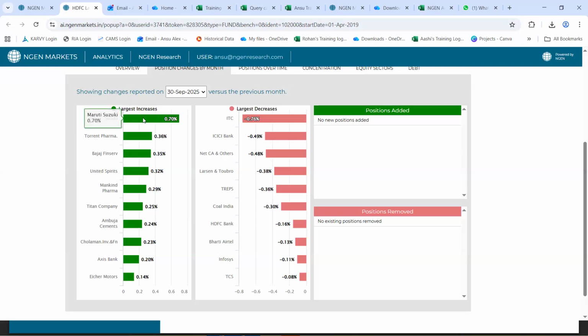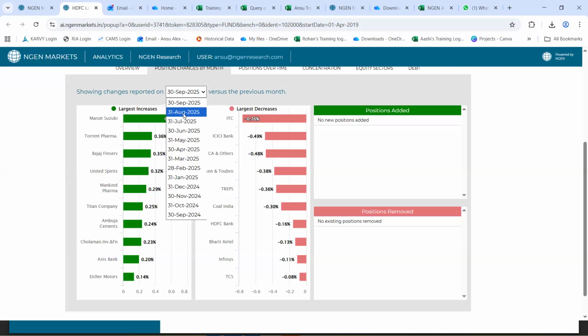So it says it has increased its largest allocation into Maruti Suzuki as a stock than the previous month. And for that matter, from ITC, it has reduced its allocation to an extent of 0.76%. Now, you can view this for a total of 12 months in the history.